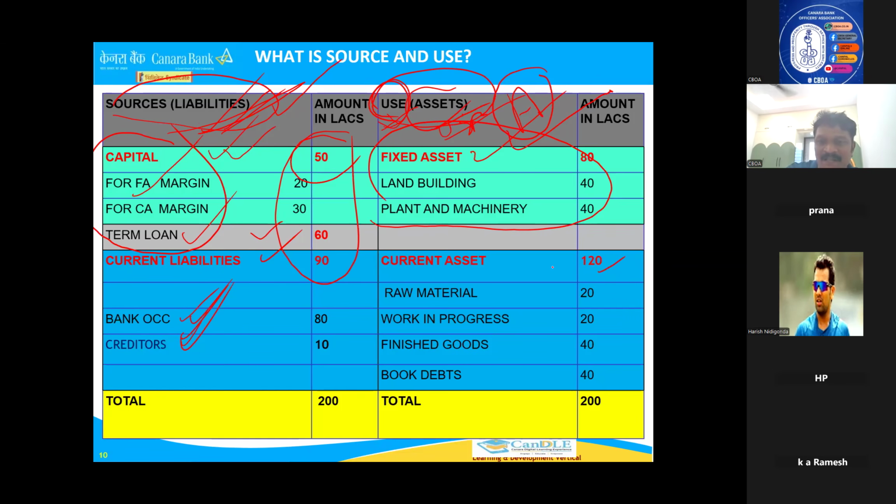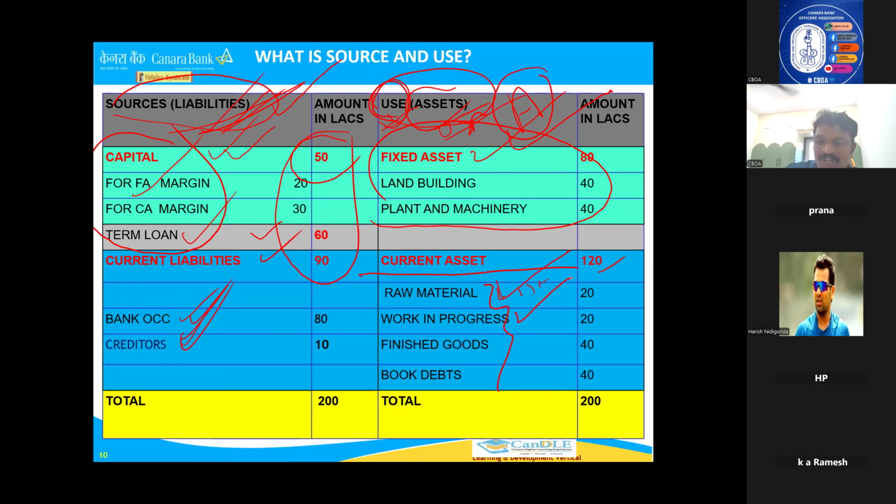Now coming to current assets, raw material: short term or long term? Will it be there for more than 1 year? If any businessman brings raw material, will he keep it for more than 1 year? Then what business will he do? He will keep raw material for maximum 1 to 30 days or 1 to 10 days. Immediately when raw material comes, he will put it to use. If he is not using the raw material, it means the unit is not running. It's a dead investment for him. So raw material will be used immediately, in 1 day, 2 days.